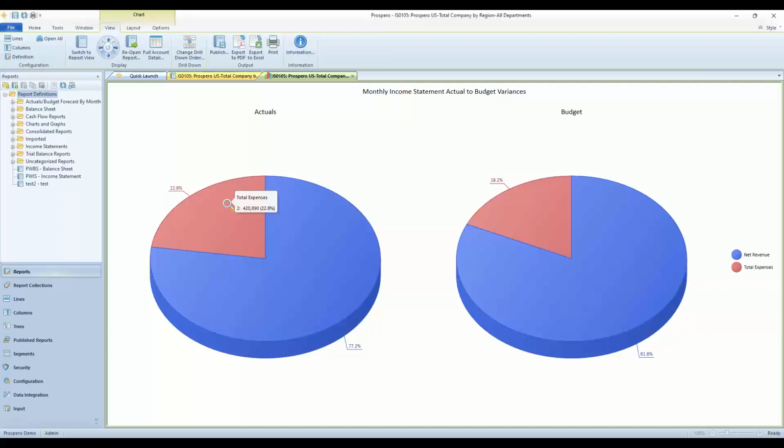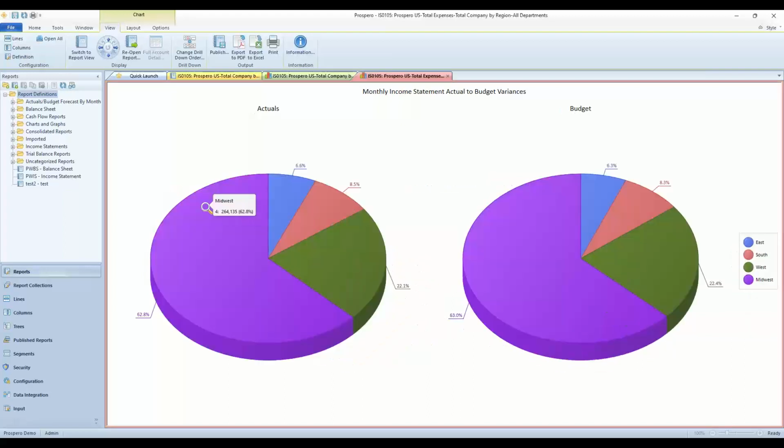And these charts and graphs are not static. I can double click on these pieces of the pie and double click to the next level of detail. So if I double click on total expenses, this will drill down through that part of the pie. All these are expenses now. I can see that all of the expenses from the Midwest total about 264,000, East about 27,000 for expenses, South 35, and West 93. So easy to drill down to the next level, summarizing that data.